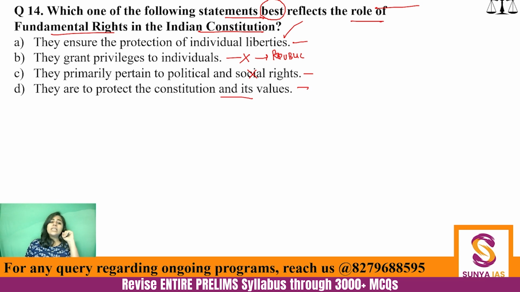So, more than protecting the Constitution and its values, fundamental rights are about protecting the individual liberties. These are people-centric rights. These are liberty-centric rights. They matter to the people more than they matter to the Constitution or the state. Right? So, here the answer becomes A. Primary role is to maintain the individual liberty, not individual privilege.